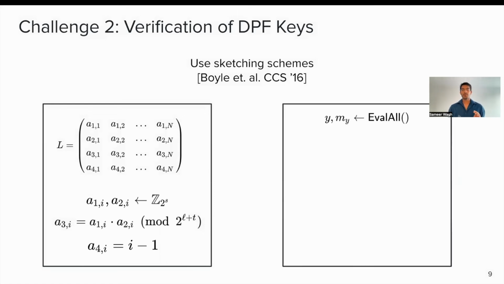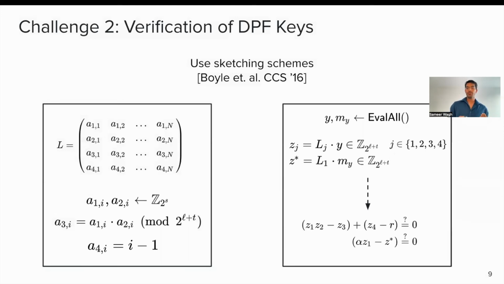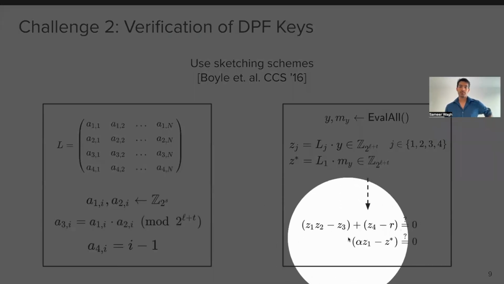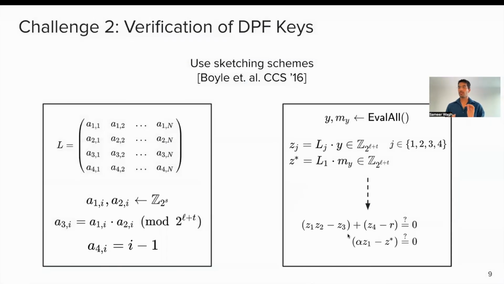The second part of the sketching scheme is that P0 and P1 run the eval algorithm on the keys they receive. They get these 2 vectors, the expansions, and then they compute a few values like Z1, Z2, Z3, Z4, as well as Z star. They are named in such a way that, if we look at this expression here, there are 3 parentheses, and each of them has its use.